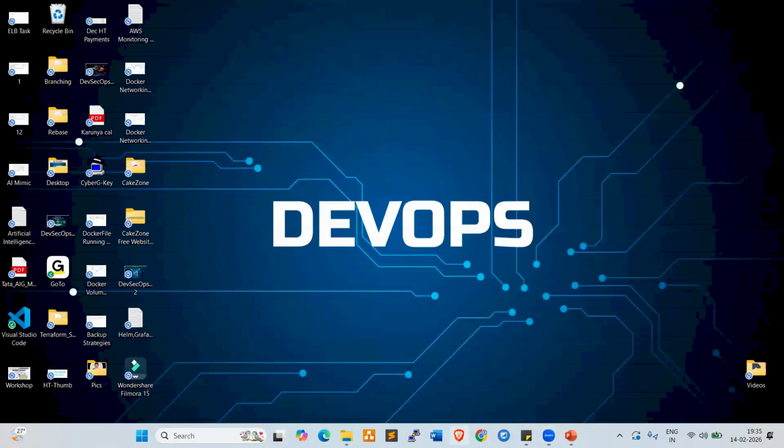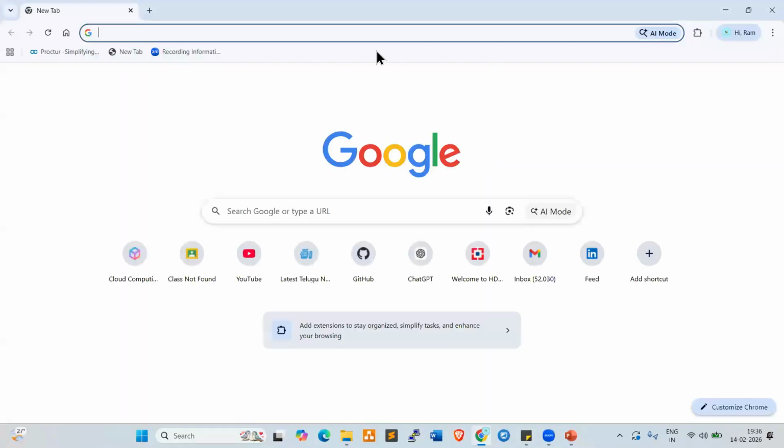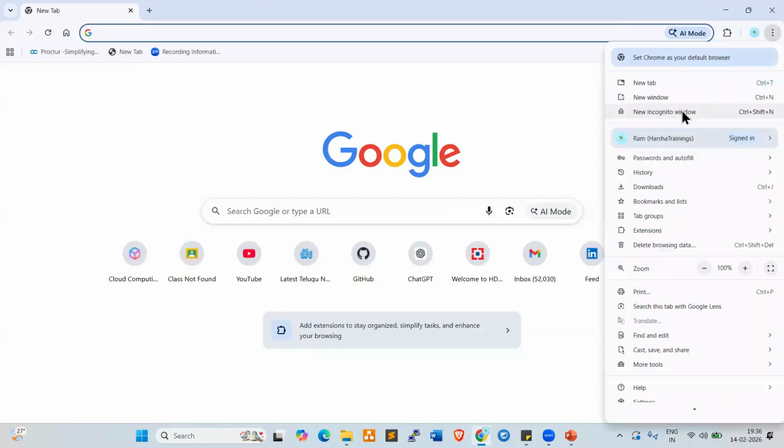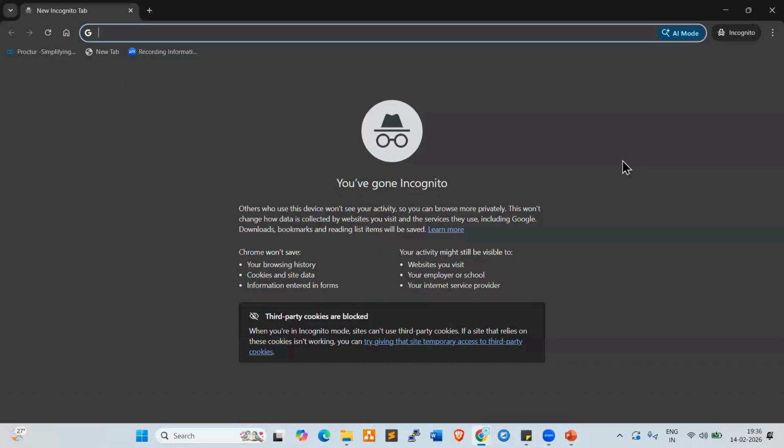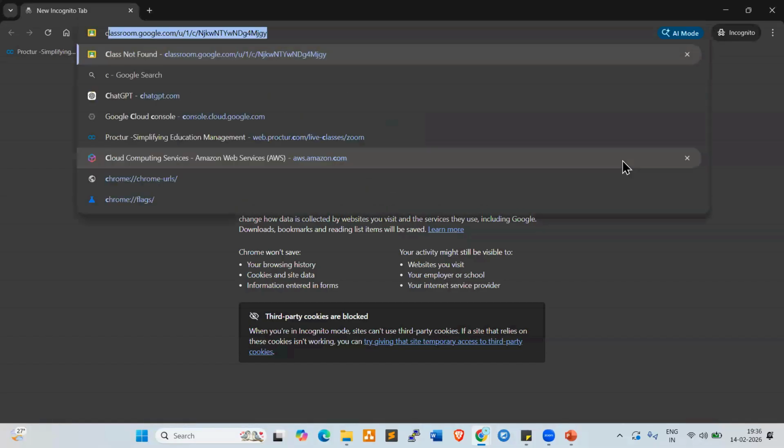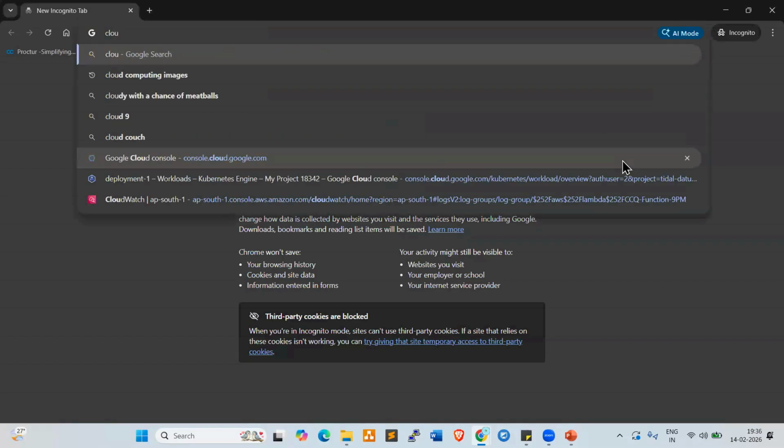Fine. So now, how can we create the GCP account? Let's try to understand. Go to the browser, better you open incognito.